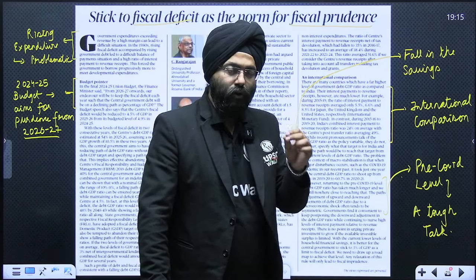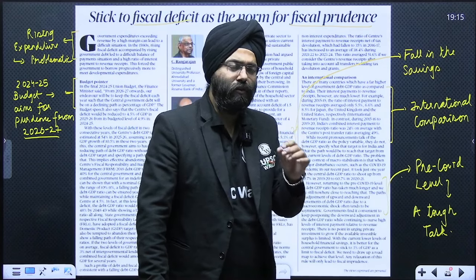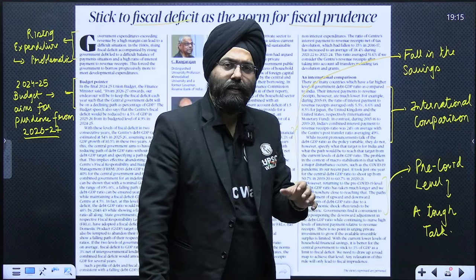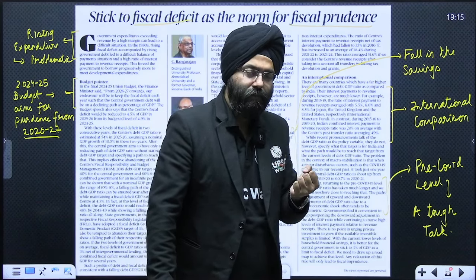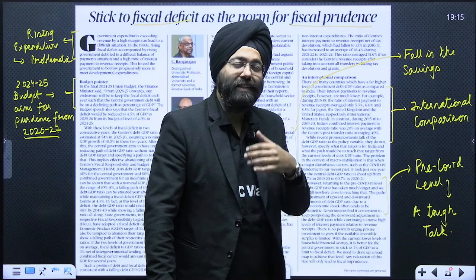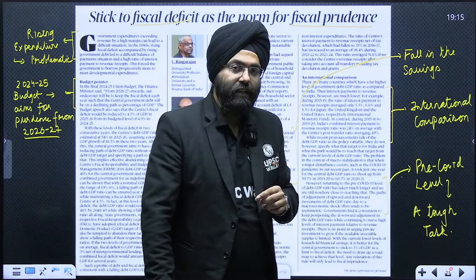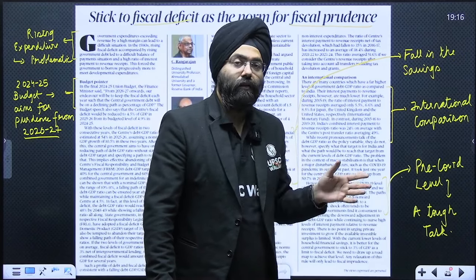Why? Because during the COVID time, a lot of expenditure was made on vaccines and public health care. At that time, income was not coming. There was no revenue for the country, but a lot of expenditure was being made. Excessive expenditure was made, and so there was more debt on the country. In order to come back to the pre-COVID level, it will take some time.